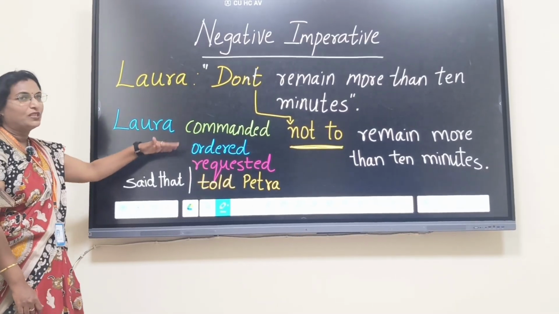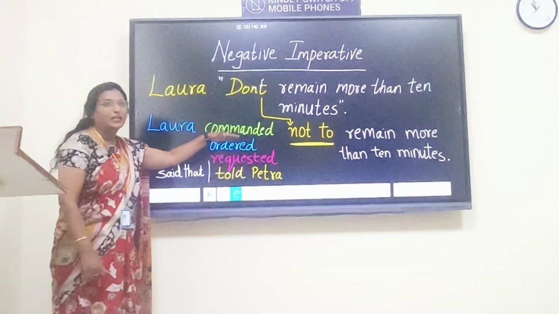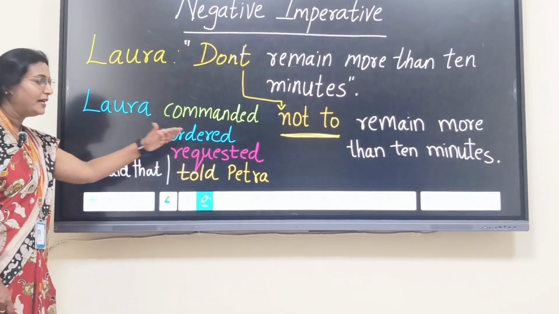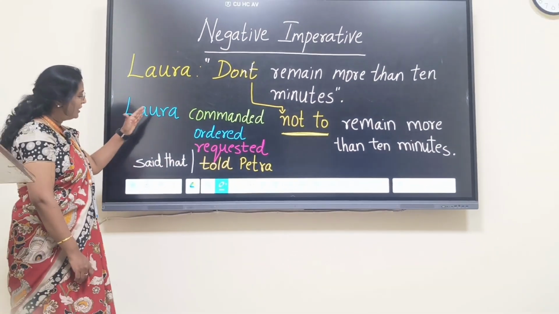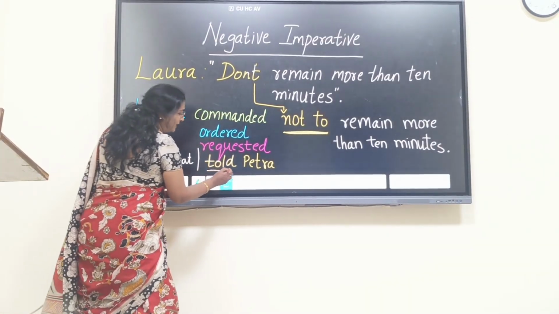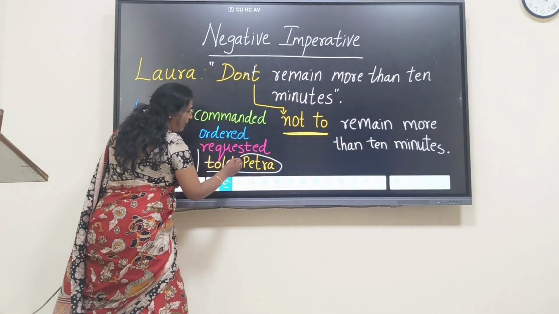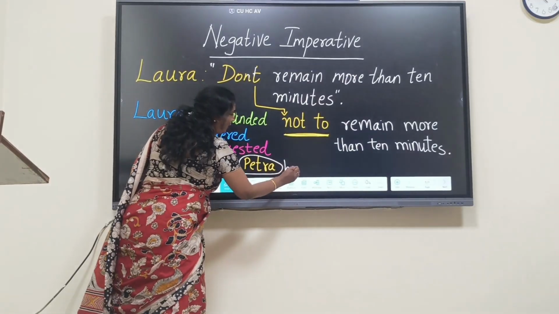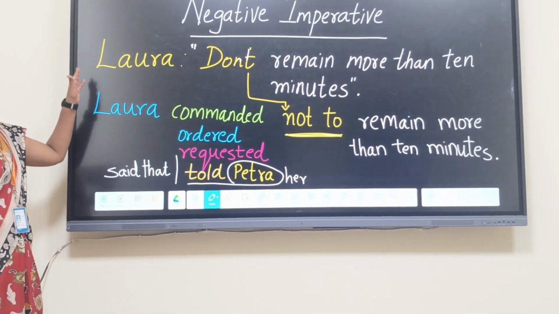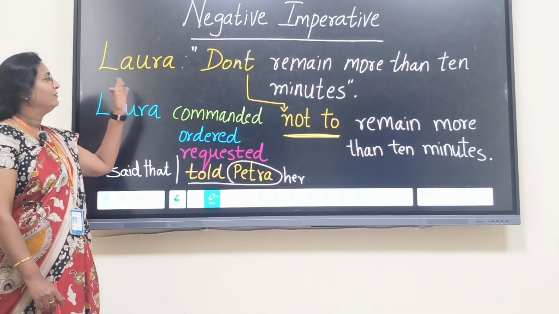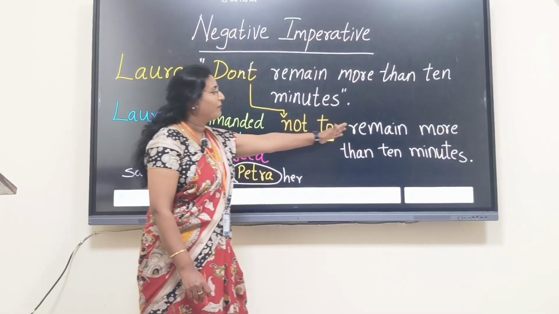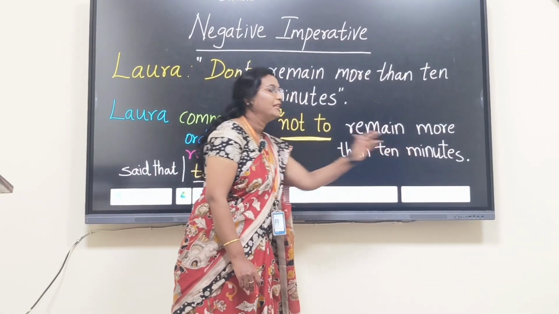So you can use various reporting verbs like this. You can say Laura commanded or Laura ordered, Laura requested, or Laura said that, or Laura told Petra. So after told, there should be some noun or pronoun. If you don't write this, marks will be cut. So how to report this imperative? Laura commanded not to remain more than 10 minutes.